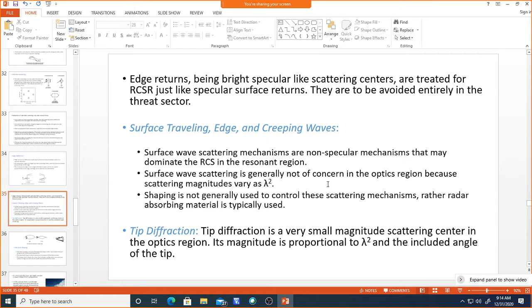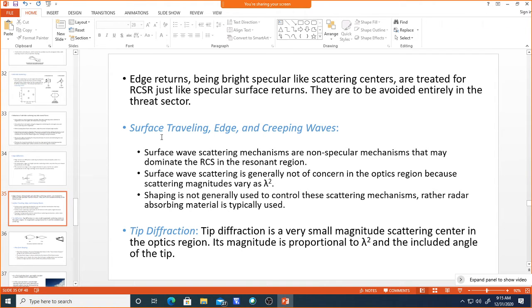The surface wave magnitudes vary with respect to lambda square. Since the frequency is very high, lambda will be very low, so this surface wave scattering is generally not of concern. Shaping is also not generally used to control these scattering mechanisms.